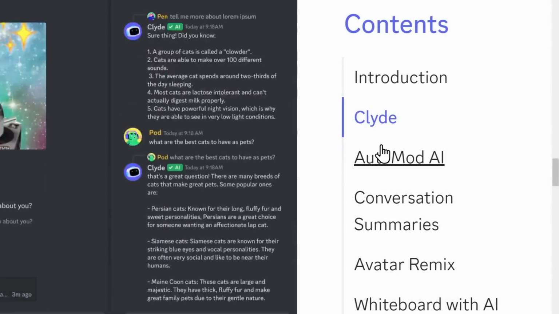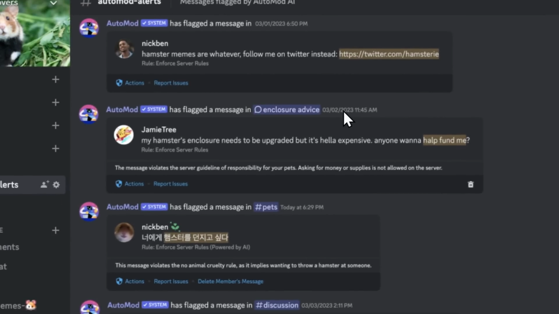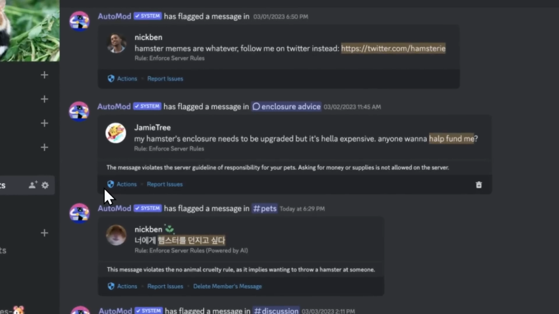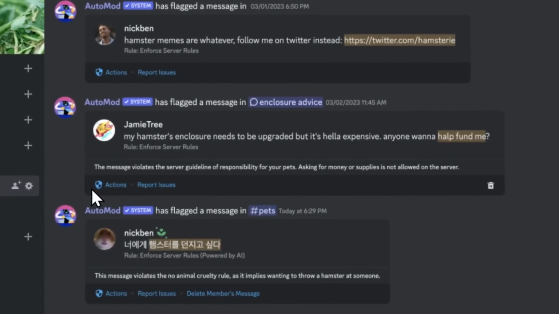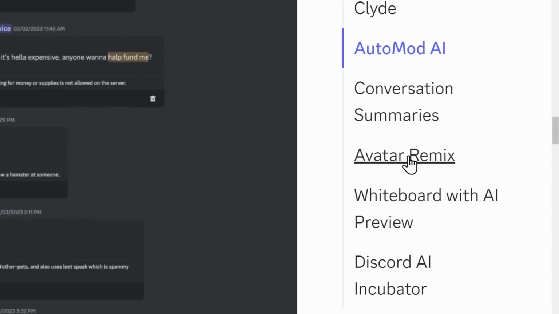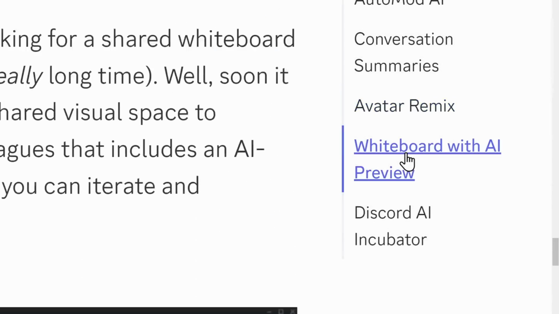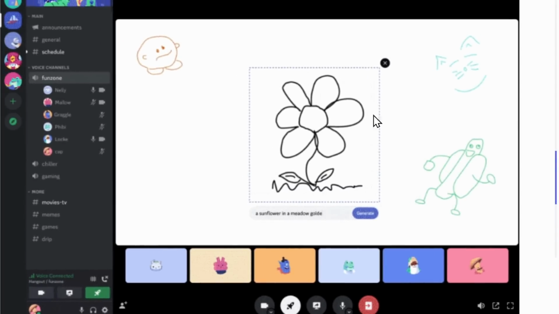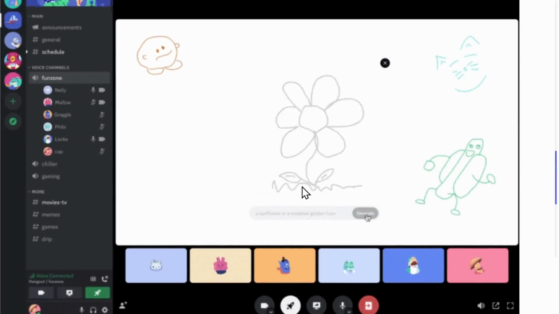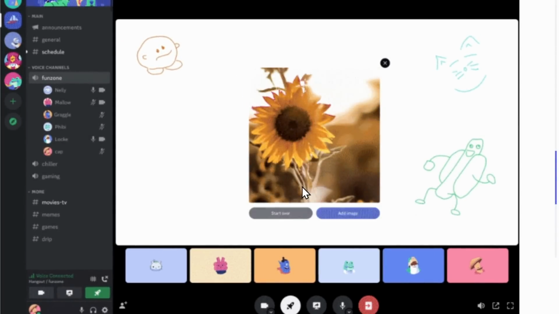Our next feature, AutoMod AI. The way that it works is that it'd use AI to moderate your Discord server and see whether or not people are breaking the rules. I've not seen any update to Discord's AutoMod AI whatsoever. This feature is basically dead in the water. We have Avatar Remix, which is just a Discord bot, so nothing crazy there. We have Whiteboard with AI Preview, which is where you're supposed to be able to draw something in the whiteboard and turn it into a magical AI image. It doesn't exist in Discord.